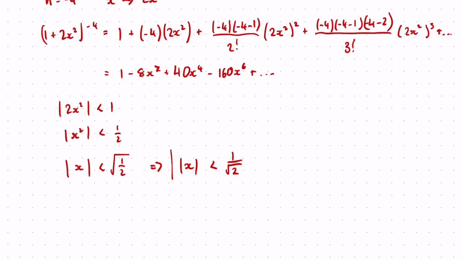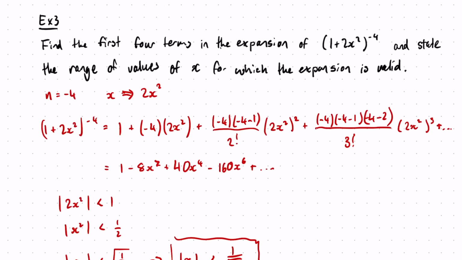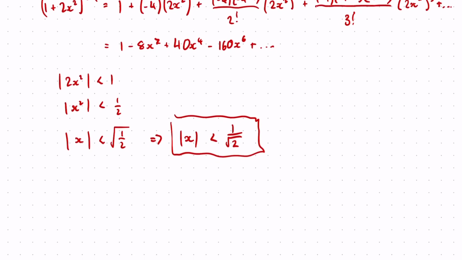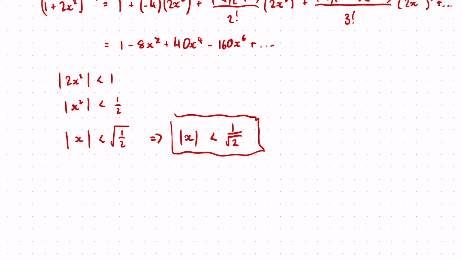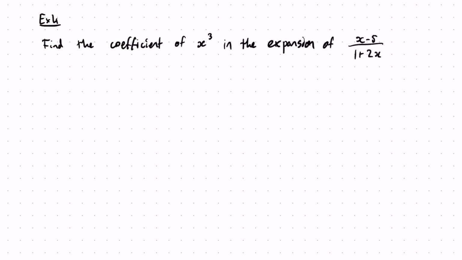So this is the best way to write the range of values of x for which the expansion is valid. Okay, so again, just expand, replacing your n and your x value, and then to find where it's valid, make the new x value be less than 1, and then solve the way you would with any other modulus. Okay, next one.